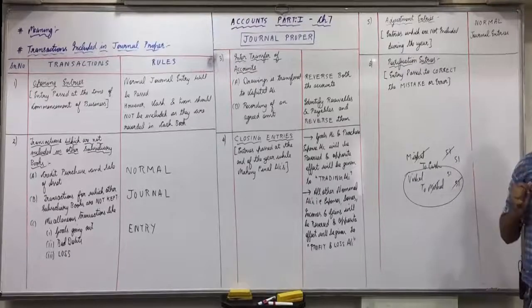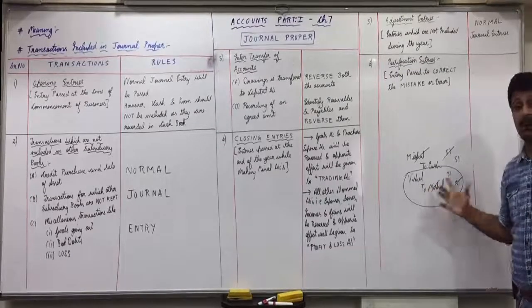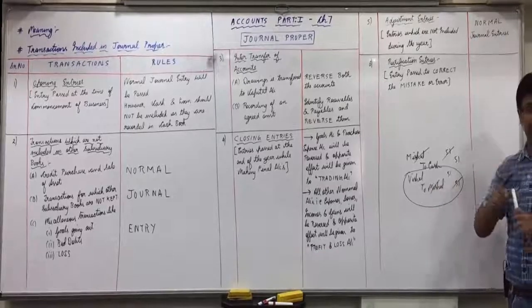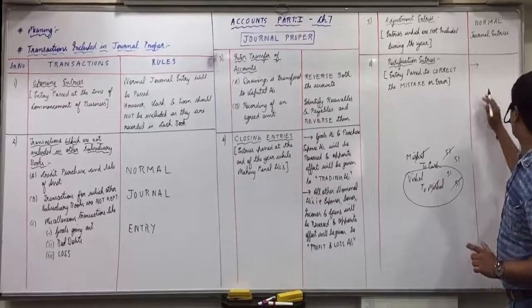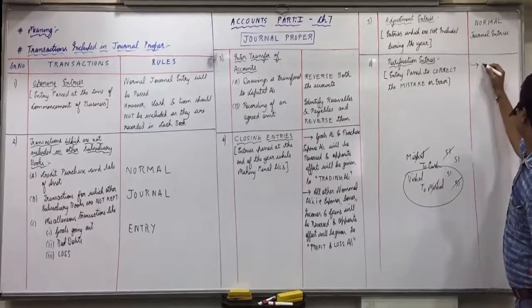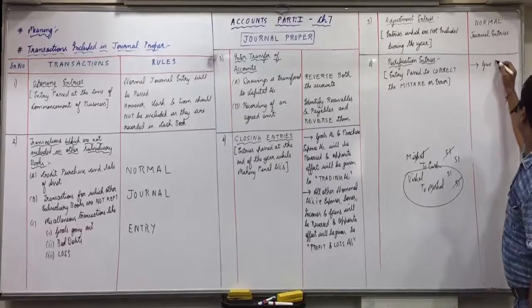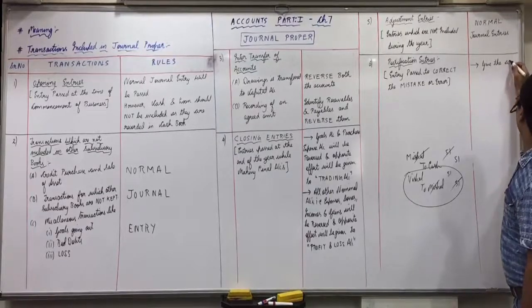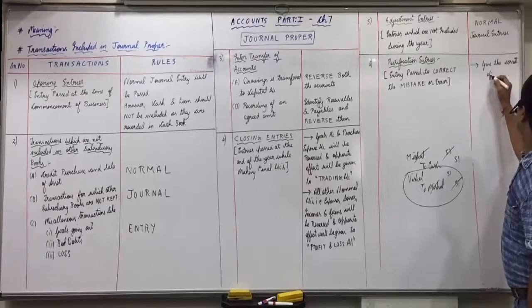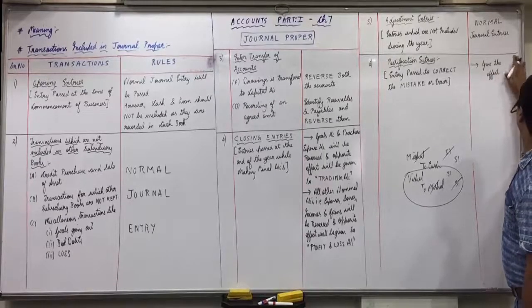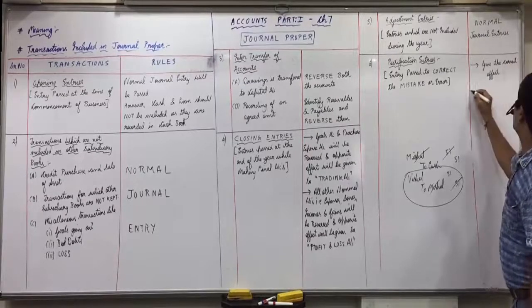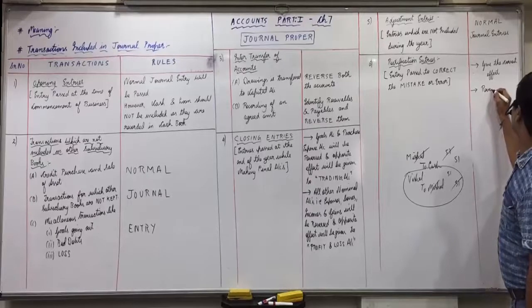Now, question is, how did I get this Vishal to Mishal? Okay, for that you have to follow two simple rules. Give the correct effect and reverse the wrong effect.